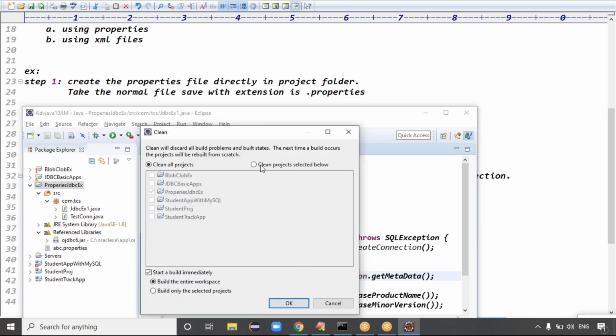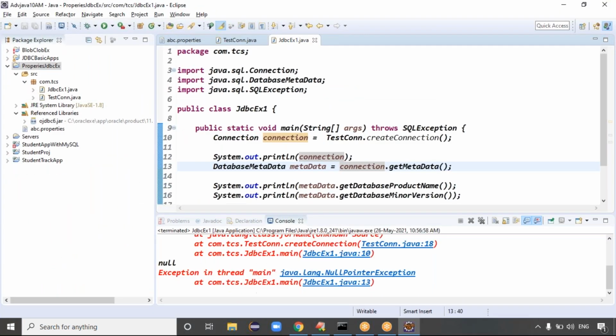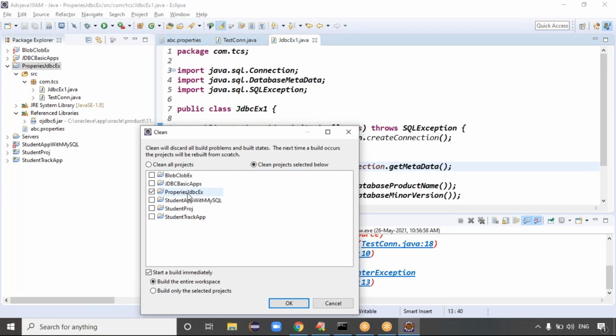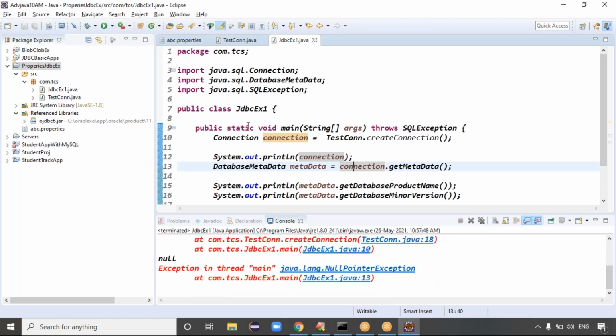Clean only this project, JDBC example, not all projects. Cleaning is done. Once the cleaning is done, you can run this code, guys.